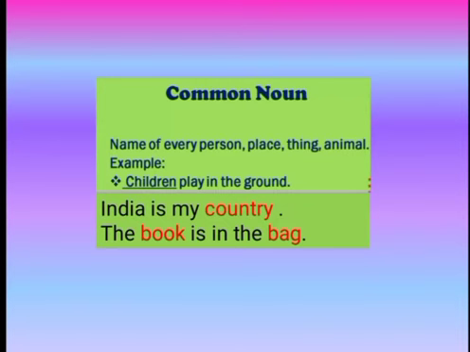Now common noun. Name of every person, place, thing, animal. Example, children play in the ground, where children is a common noun. Now in the same 2 sentences that we have seen in the proper noun, out of which one is India is my country, where India was the proper noun and country the common noun. Then the book is in the bag. Here we have 2 common nouns, the book and bag.